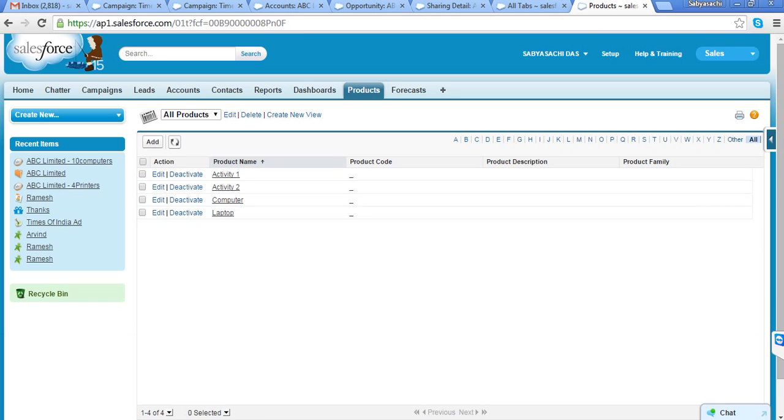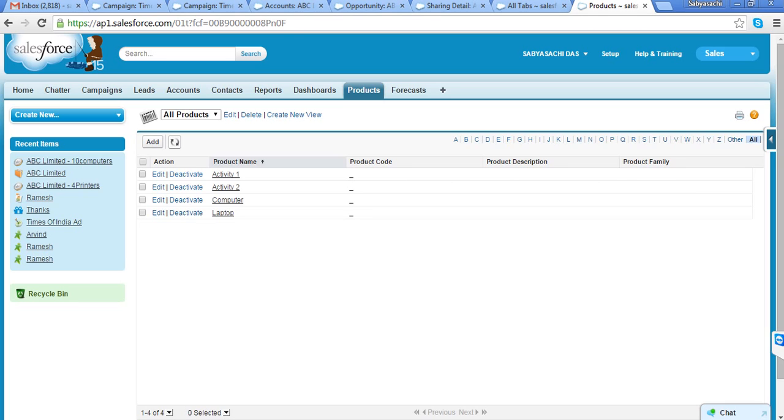Now tell me one thing, one product will have only one price, or one product may have multiple prices? Whatever is your answer, tell me why. If one price, why? Multiple prices, why? I think Sabya, one product will have multiple prices based on the region.